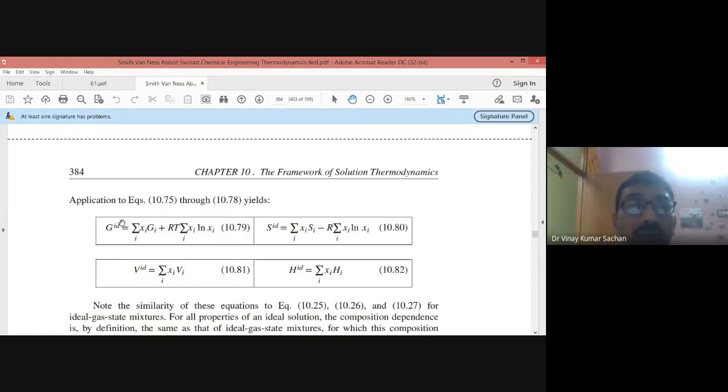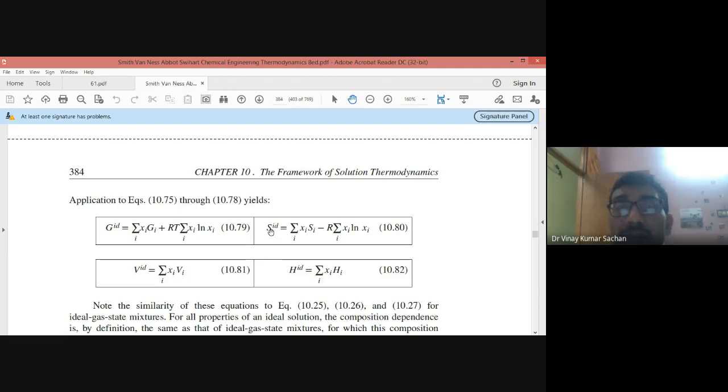So this is the total property of the ideal solution, and this is the property when the components have been taken separately. So if you take this term to the left hand side, G^id minus sigma xi Gi, this will be called the property change, the Gibbs energy change of mixing. That is equal to RT sigma xi ln xi.